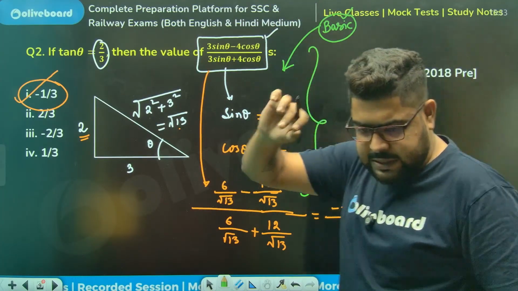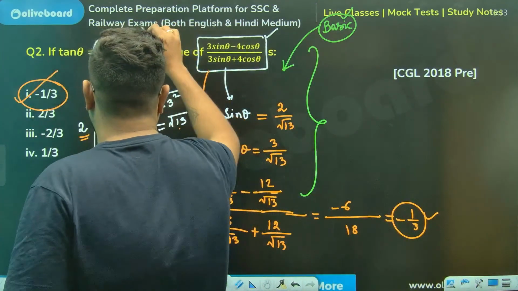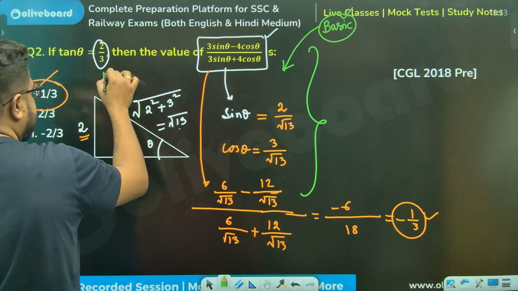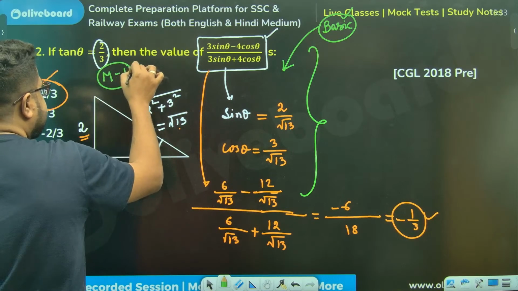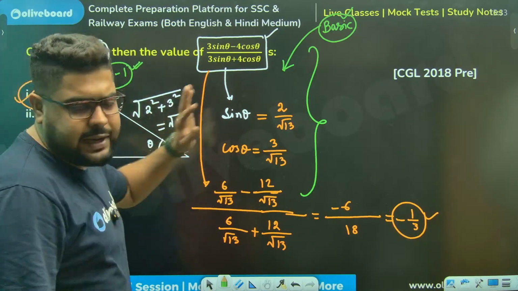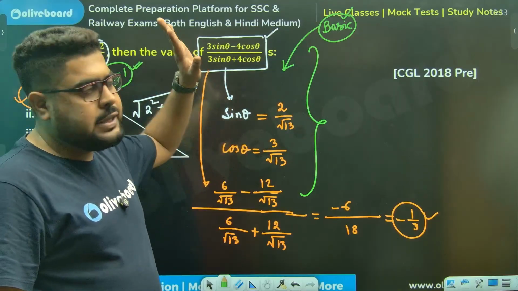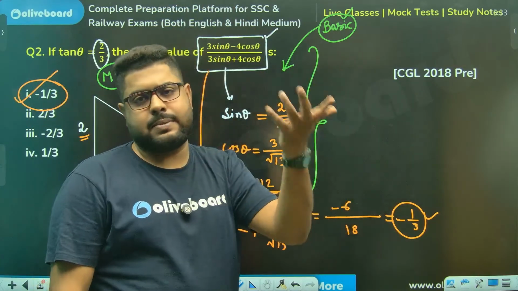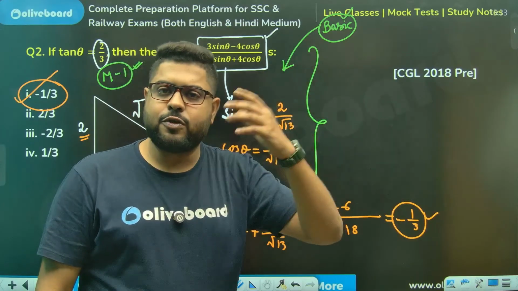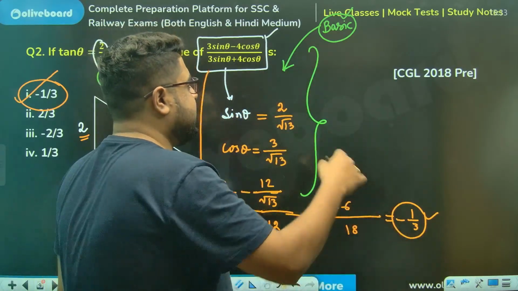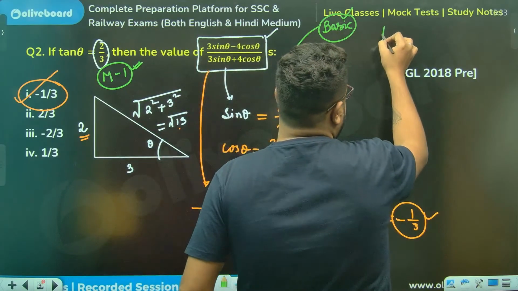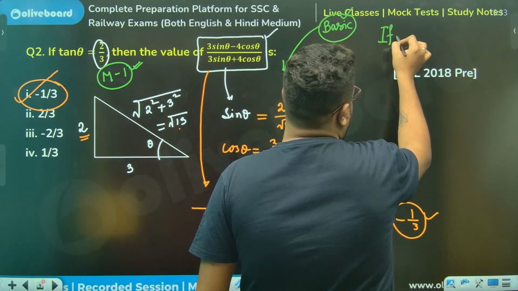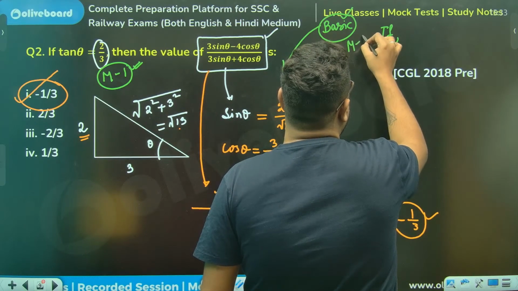Sir, I'm just giving you two more ways. So this is method number one. I'm just saying, this is a method that anybody and everybody can do. So there are a couple of things. Let me just say, if anybody is interested, it's not like you have to mandatorily do this. So there is one shortcut. This is method number two.